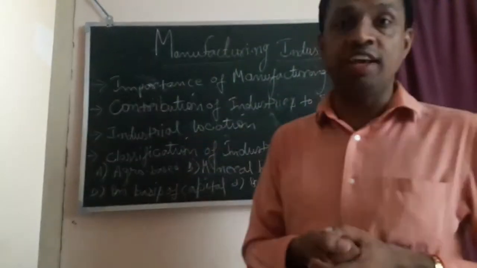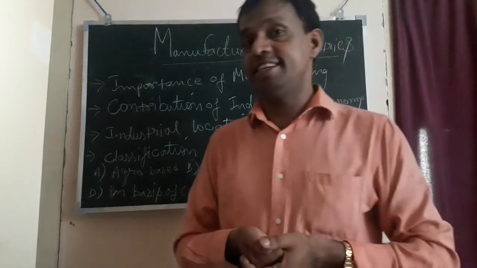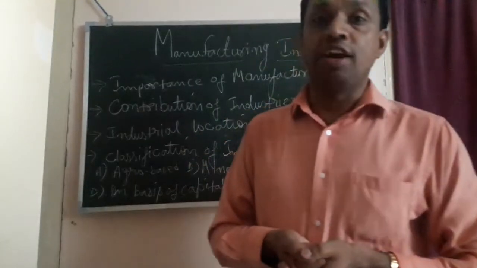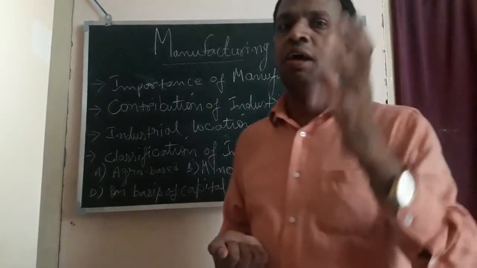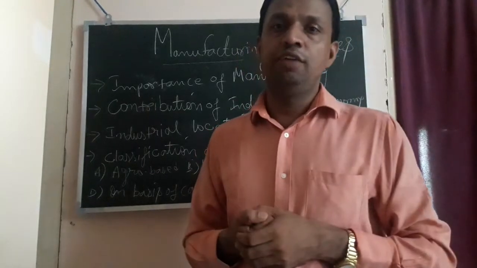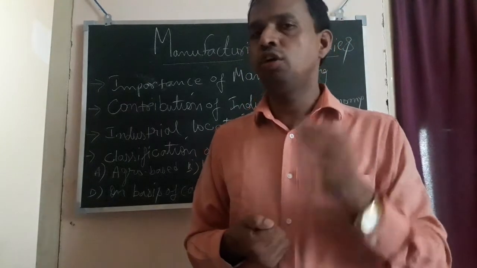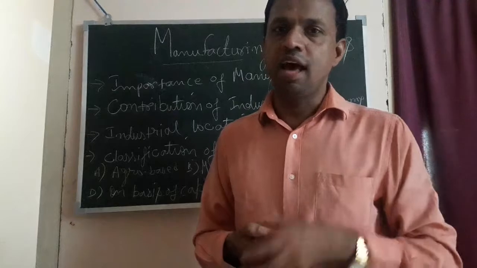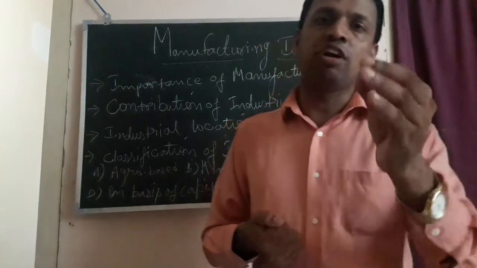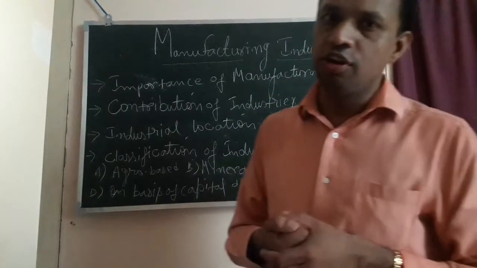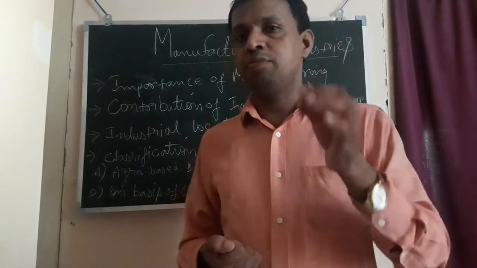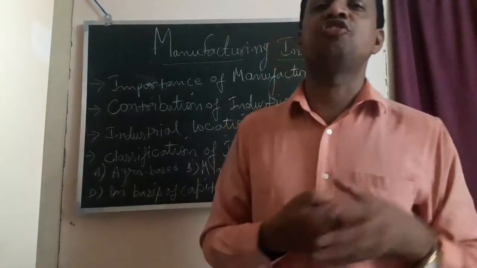Now, what are those basic things? That is iron and steel, cement, bricks. So all this comes under basic key industry. If you want to establish any industry, you require bricks, cement, iron and steel, or not. If you want to construct a house, you require all these. So these industries come under basic key industries.